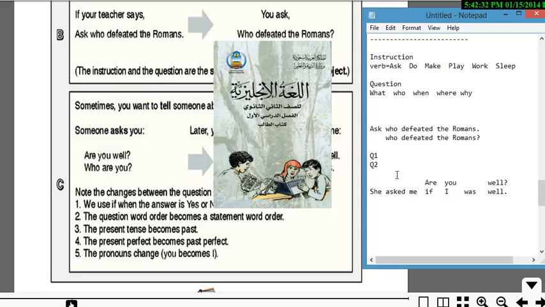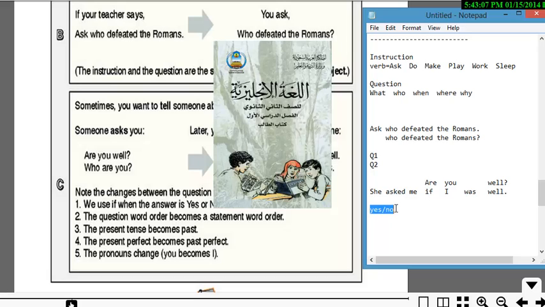The first one is, are you well? This is person number 1. Person number 2: she asked me if I was well. So what you're doing is, first of all, changing the R into an F because it's a yes-no question, it's either a yes or no answer. And you're going to change you into an I. If it's she, that's going to be the same. And you're going to add a verb because you really need it here. You can't just take away the verb. It's transformed into another form, and then well stays the same.